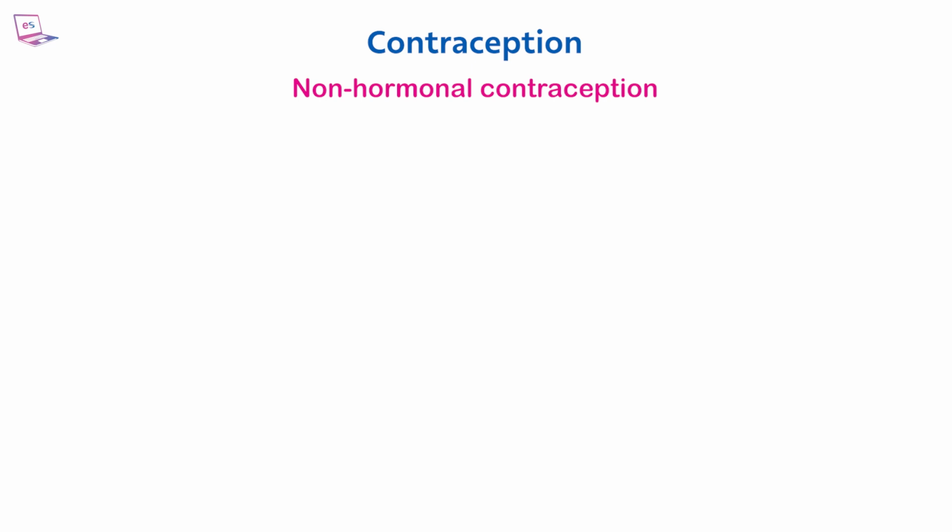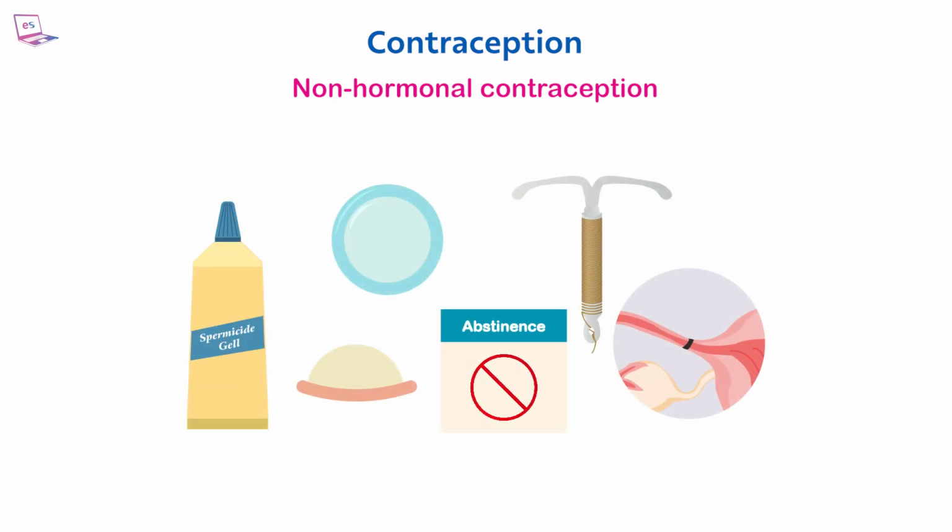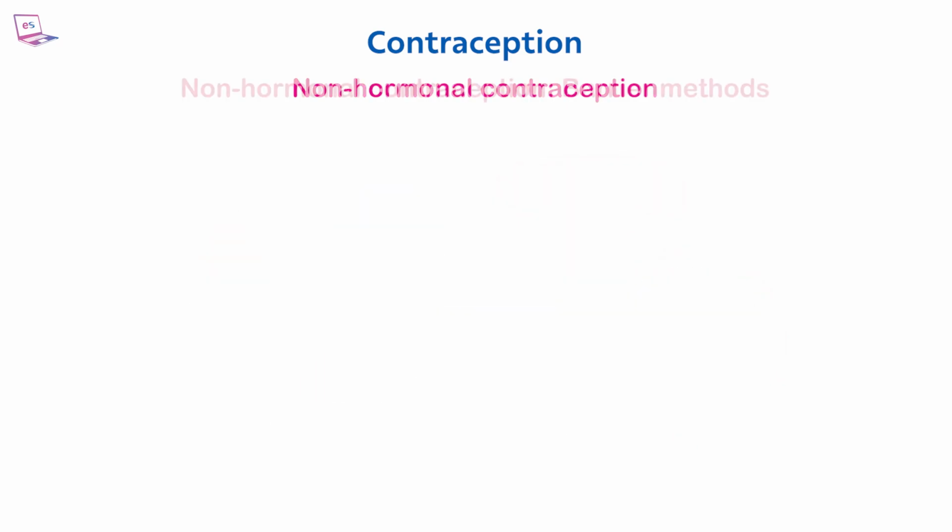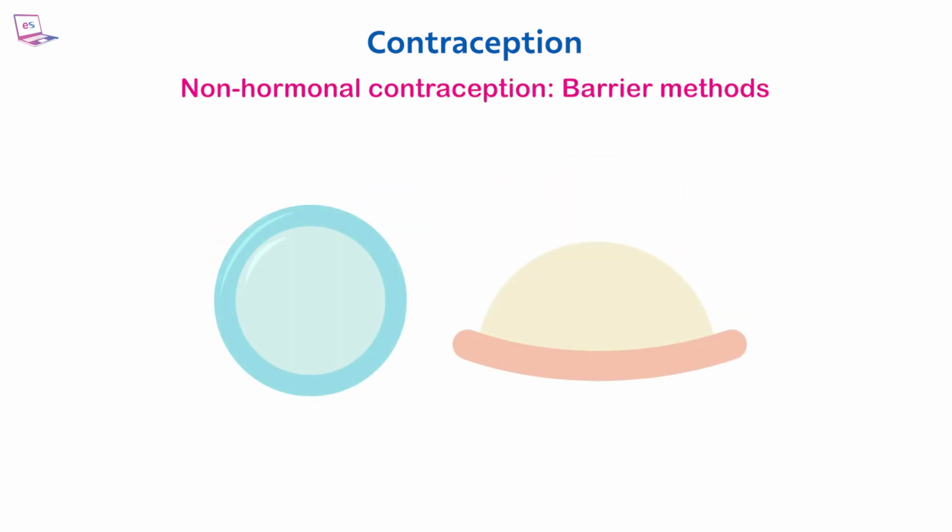Non-hormonal contraception. Non-hormonal contraceptives do not alter the natural hormone levels. Fertility can be controlled without the use of hormonal methods. Options include condoms, diaphragms, spermicidal agents, abstinence, sterilization, and copper IUDs. Barrier methods. Condoms and diaphragms block sperm from reaching the egg.